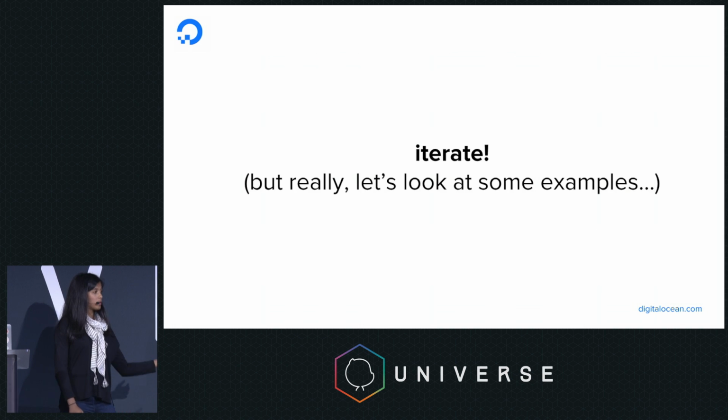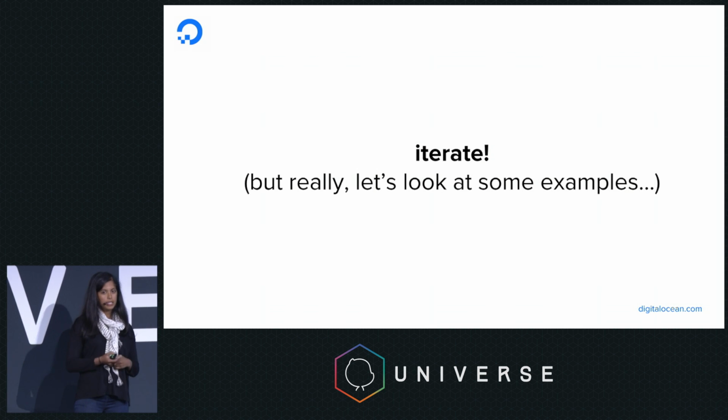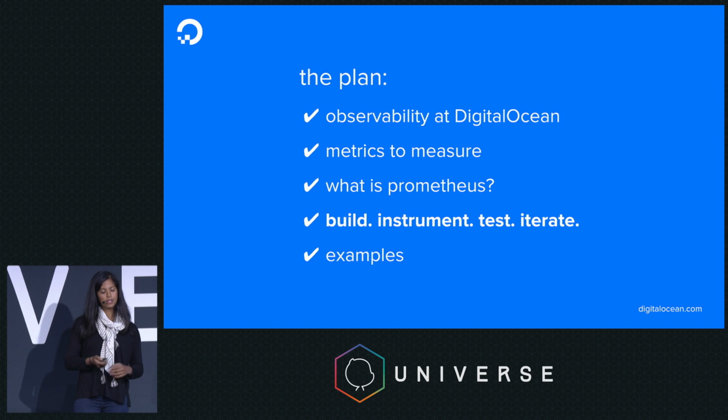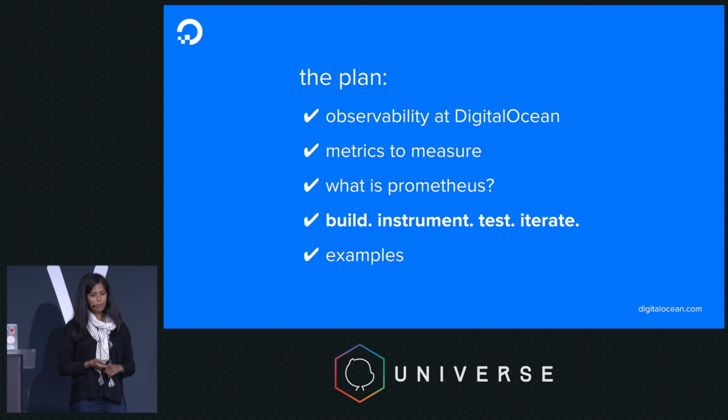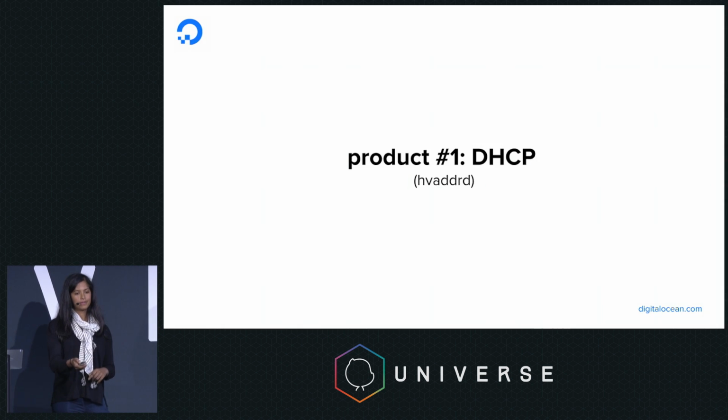So once we go through all of these steps, building our Go services, instrumenting them, writing dashboards, and testing them, we like to iterate. And I think the best way to showcase how we iterate is just by going through some examples. So that kind of brings me to the last part of my talk. The first example I'm going to talk about is DHCP.